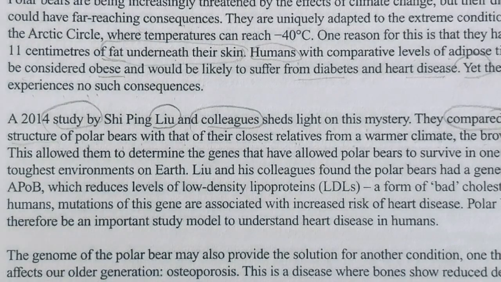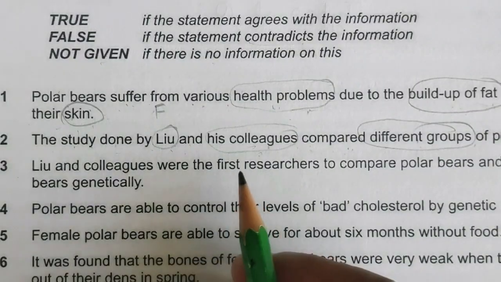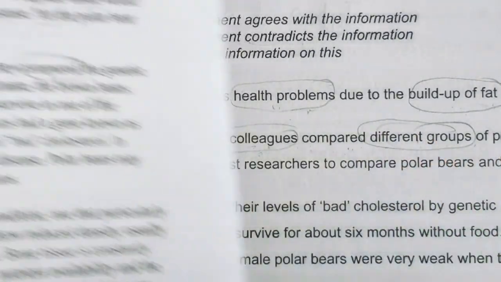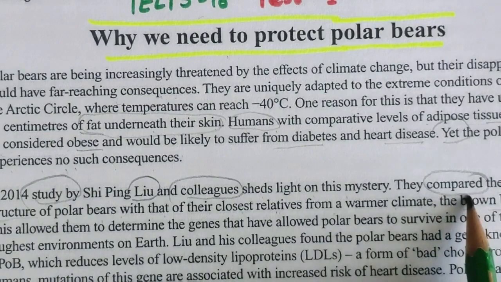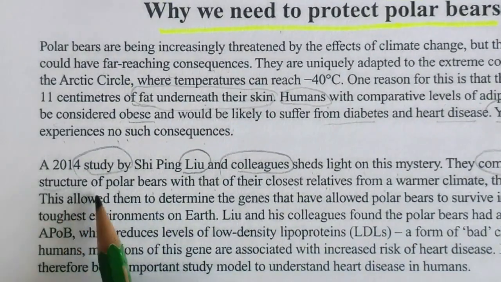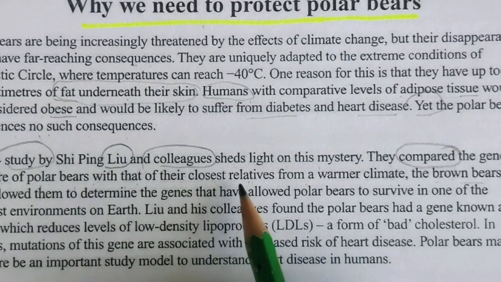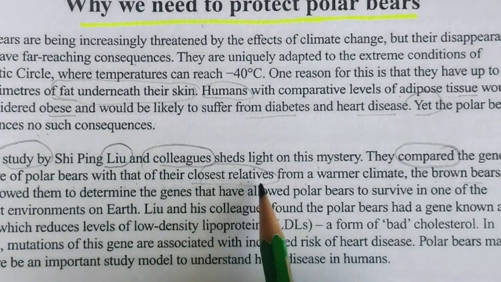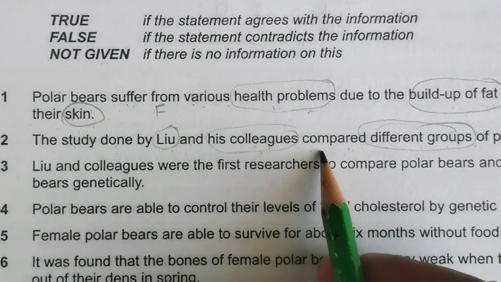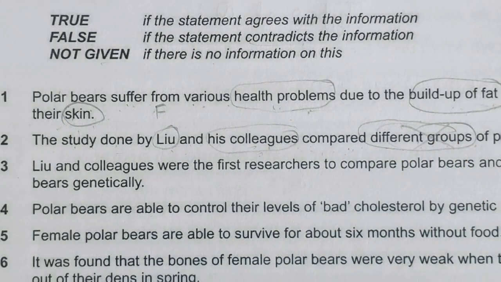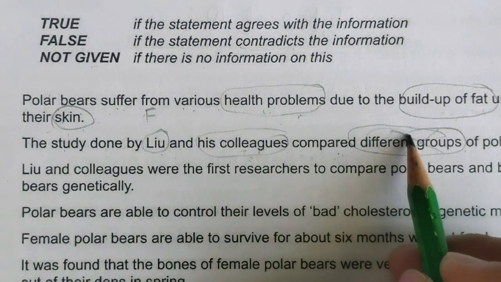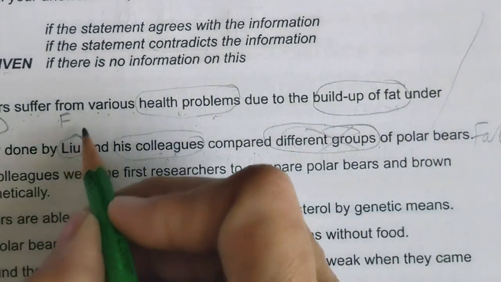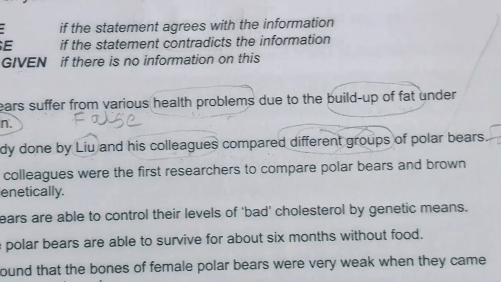Just a minute, I will look at the question again. Here they are saying compare different groups of polar bear, so different groups should be there, but they compared the genetic structure of polar bears with that of their closest relatives, not different groups, only closest relatives. It means they are contradicting the statement. Different groups were not there, only relatives were there, so my answer is false. You have to write it like this, not F, the full spelling should be there.